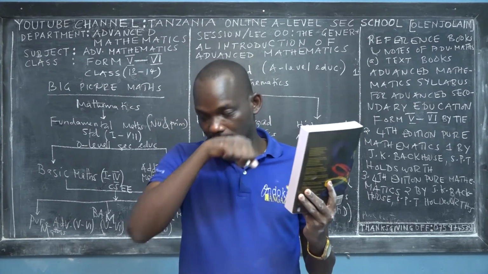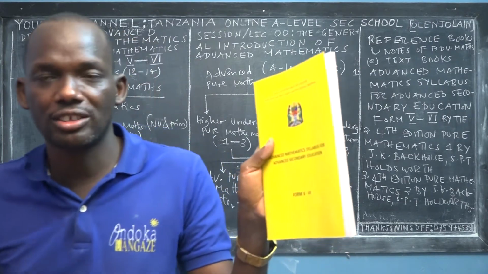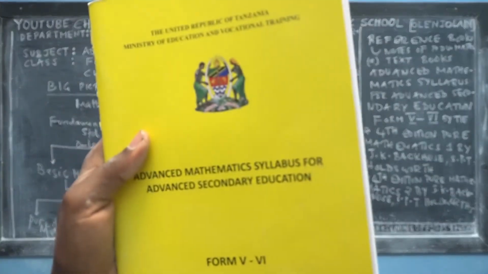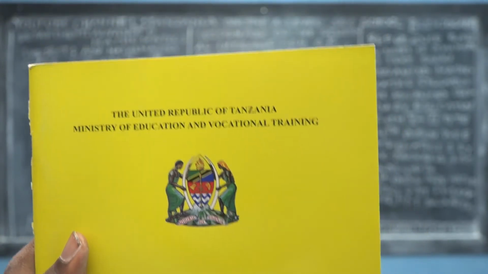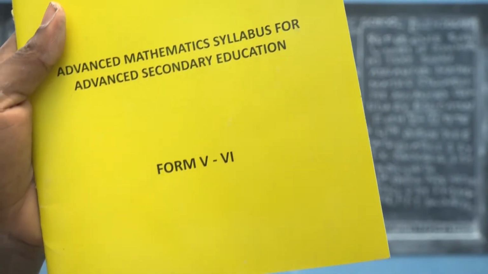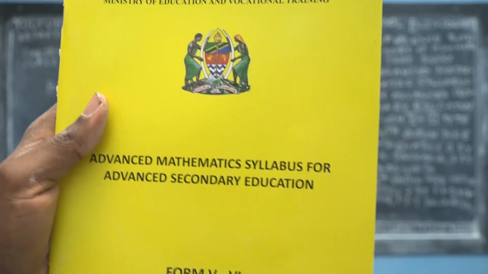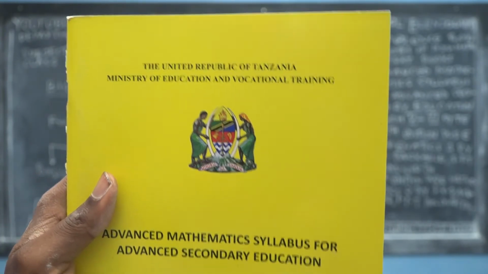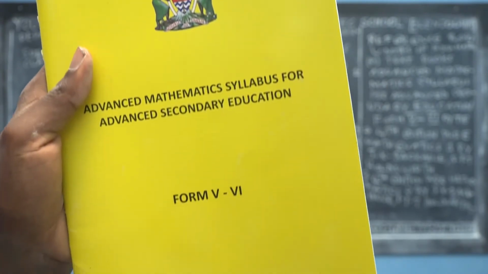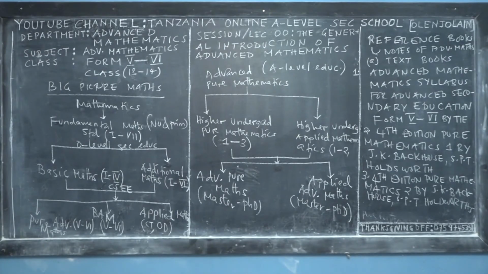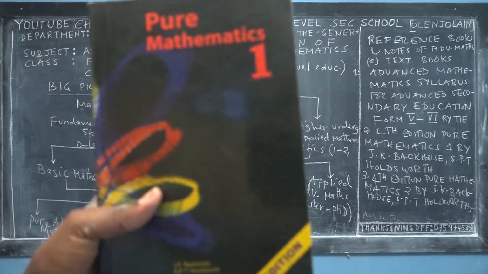I just want to let you know, in case you need this syllabus book, you need to order it. Go to the description of this video, read the description clearly, every word. You will see how much it costs. Sometimes these books are not found, but I can make a copy of it, and you will see the cost and the shipping cost to any region of the United Republic of Tanzania. So we are not only teaching students, but also providing the important materials.